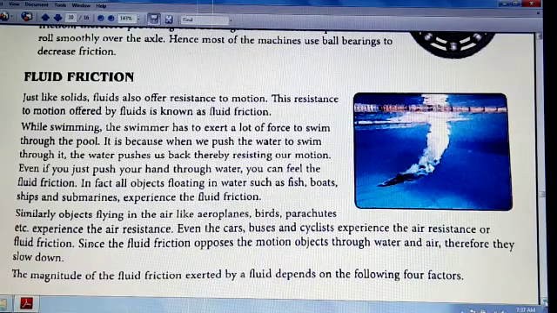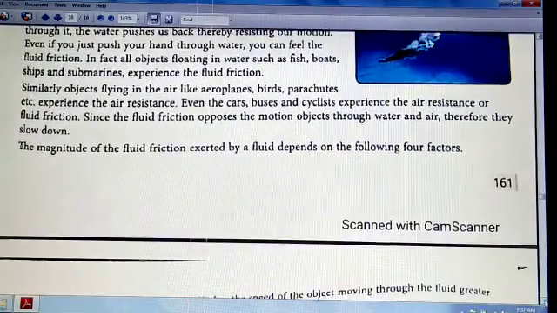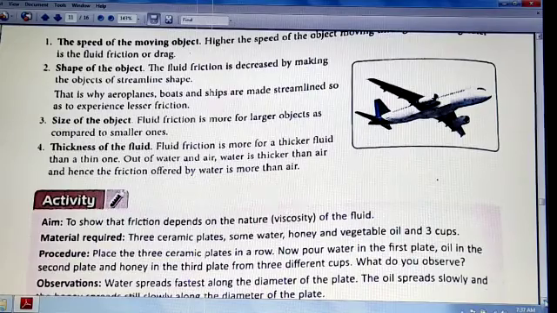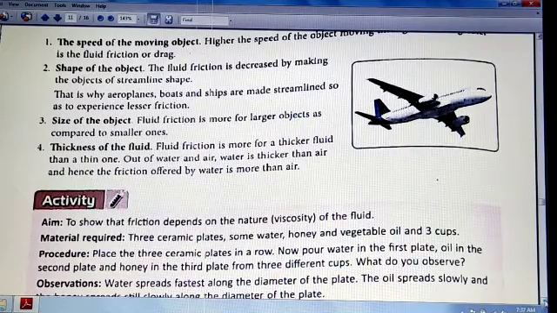So the magnitude of fluid friction depends on 4 factors. First is the speed of the moving object. Higher the speed of the moving object, higher will be the fluid friction. Another term for fluid friction is drag, D-R-A-G, drag. Next is the shape of the object. Now, if you recall, these similar points were in friction in solids also when we had studied in the beginning of the chapter.